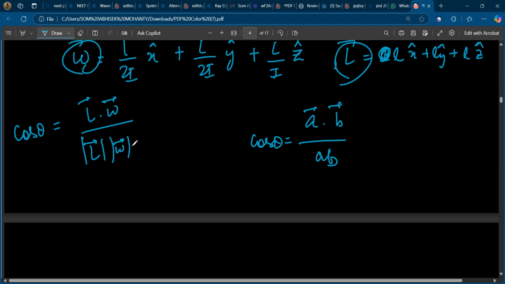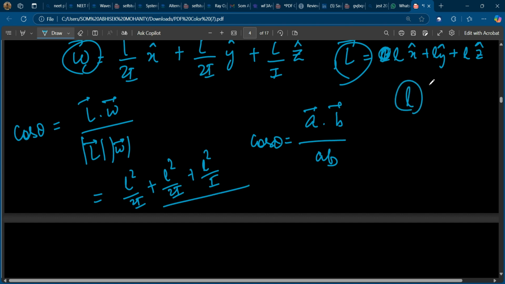L dot omega will be L square by 2I plus L square by 2I plus L square by I, whole divided by the magnitude of L, which is the square root of L square plus L square plus L square. So this is root 3 L.